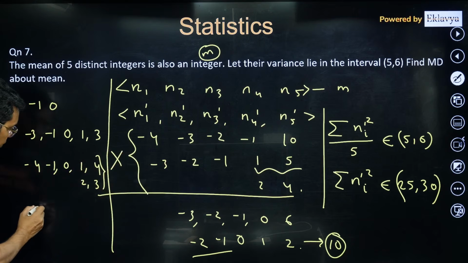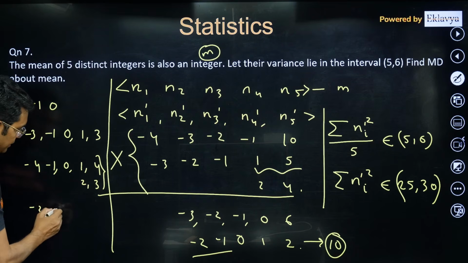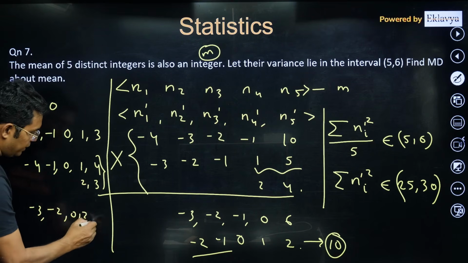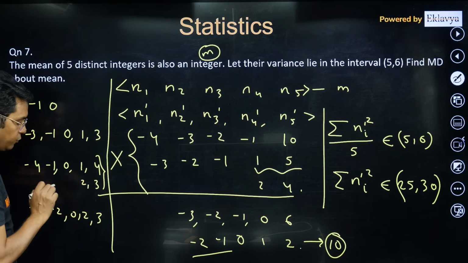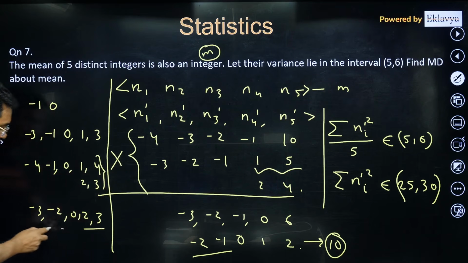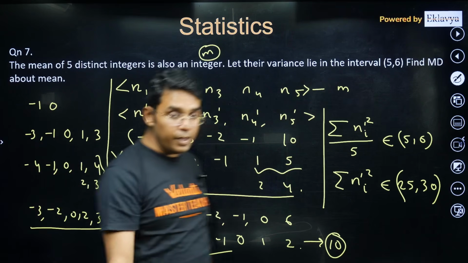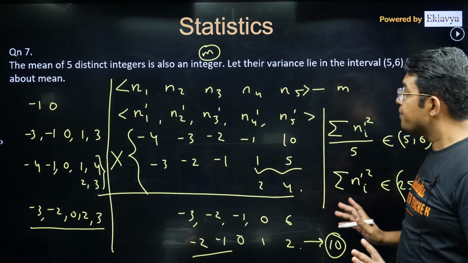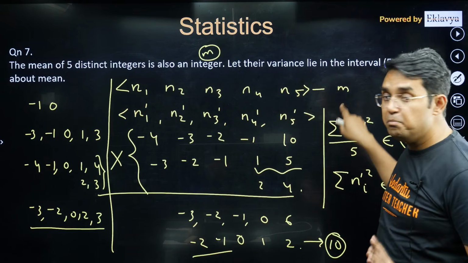I think the only possibility it comes out with -3, -2, 0, 2 and 3. Let me check. 9 plus 4, 13 plus 13, 26. Yeah, that's correct. So this is what your data should be after subtracting from the mean.